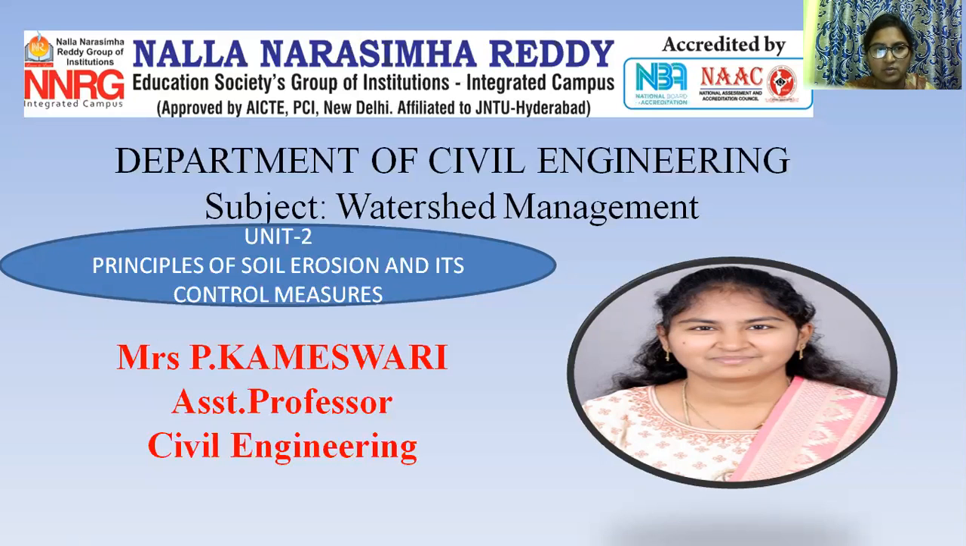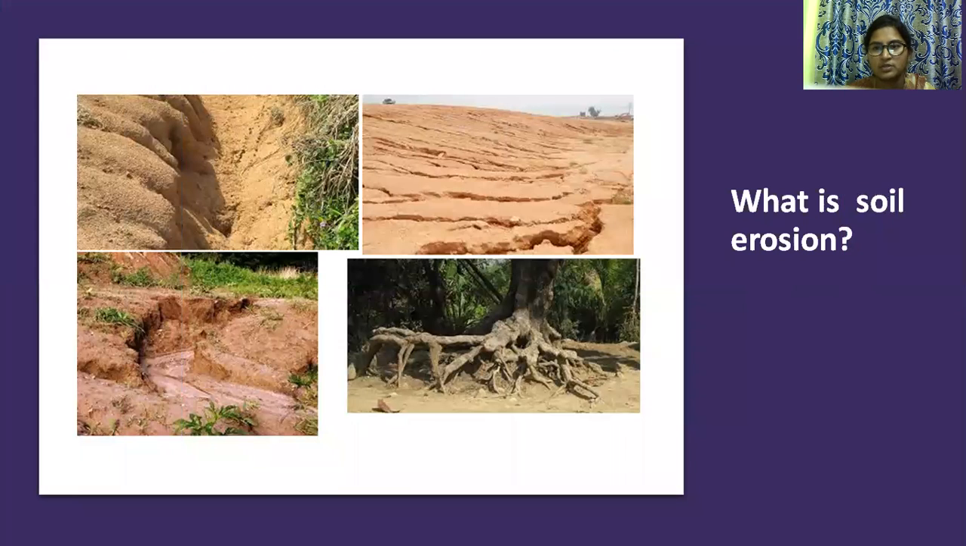In the second unit we are discussing the principles of soil erosion and its control measures. In this unit we discuss what soil erosion is, soil permeability, different types of soils, and how to reduce soil erosion. Coming to what is soil erosion.